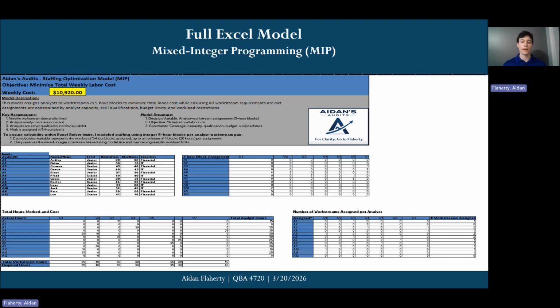So this is the full Excel implementation of the model. I'm not going to go into too much detail. I just want you guys to have a visual of what it actually looks like. You can see at the top, there's really a description. Then everything just ensures that all required hours are met while still respecting those constraints like analyst availability and limits. So overall, this model structure allows Solver to determine the most cost-efficient staffing plan, which is really beneficial.